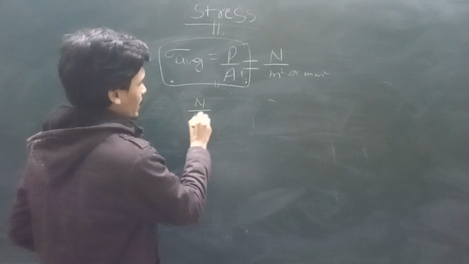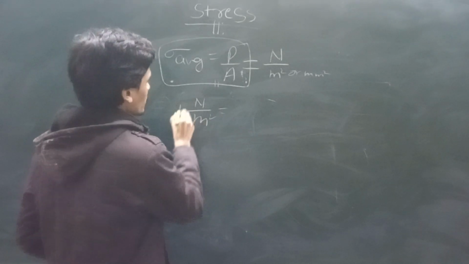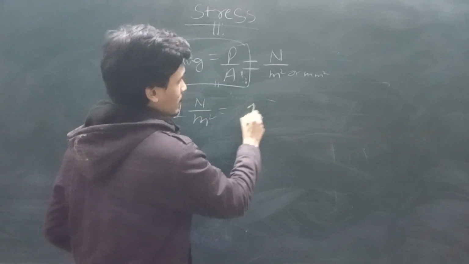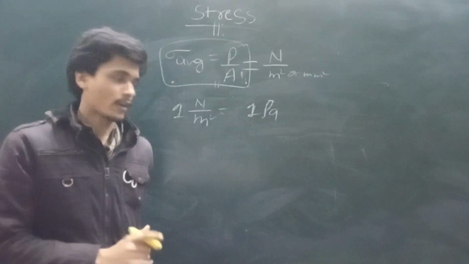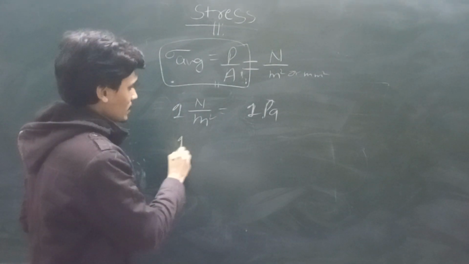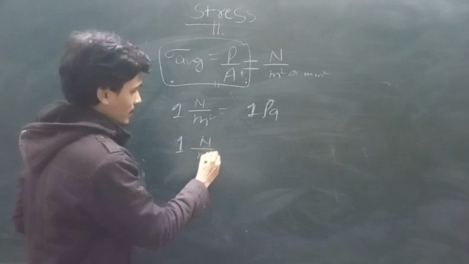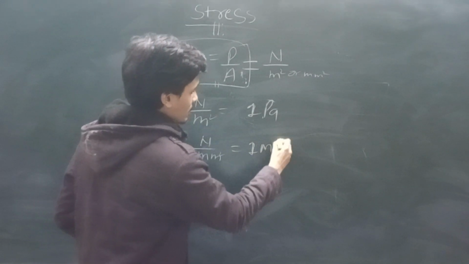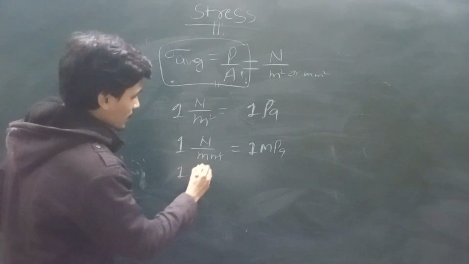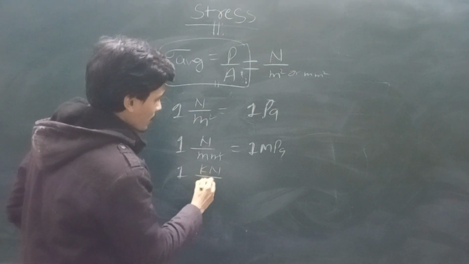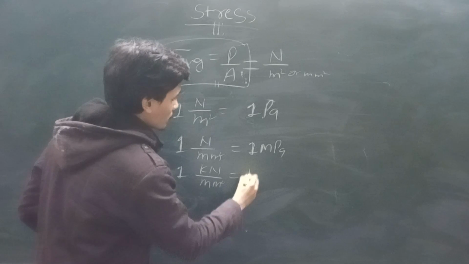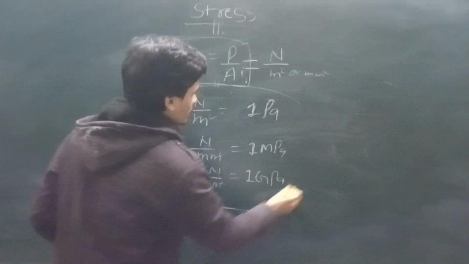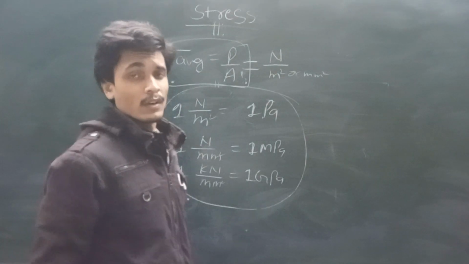Newton per meter square, we all know, is known as 1 Pascal. Okay. If 1 Newton per mm square is equal to 1 megapascal, and 1 kilonewton per mm square is equal to 1 gigapascal. These are the units we must know.